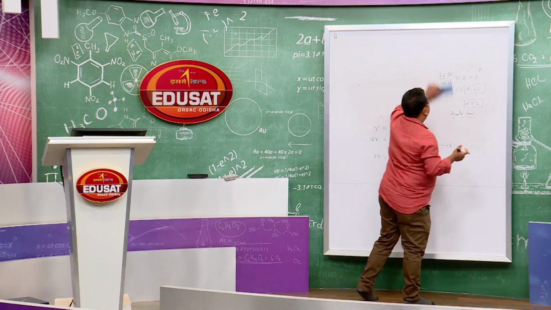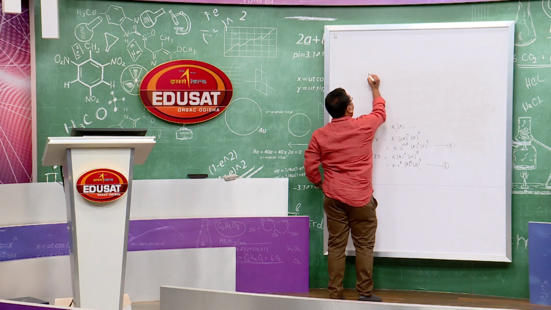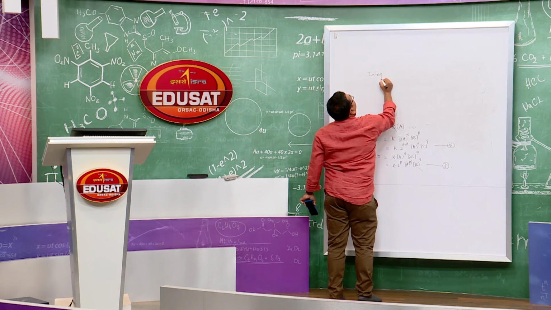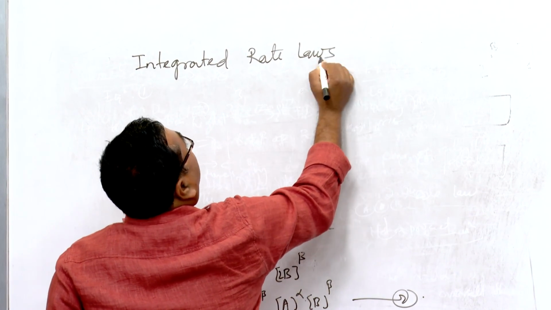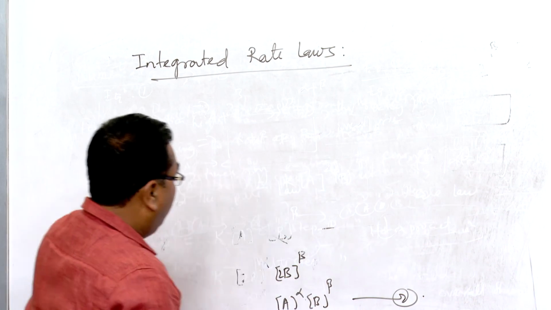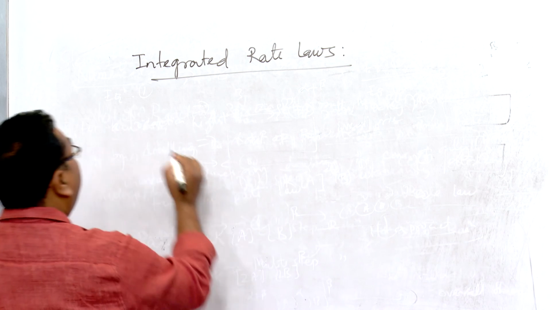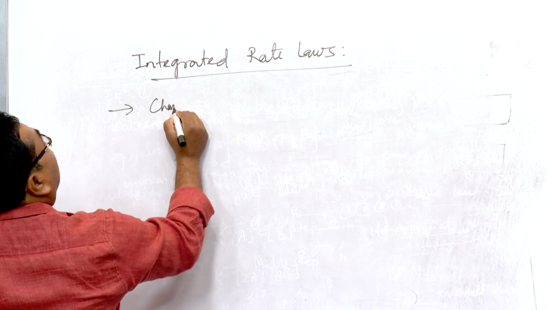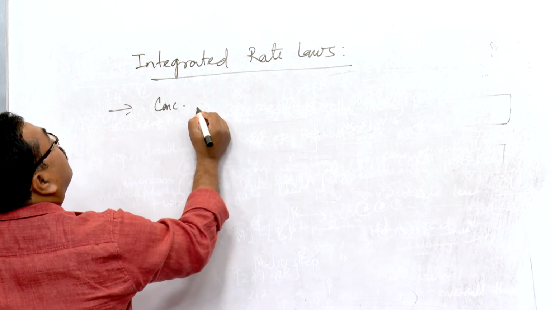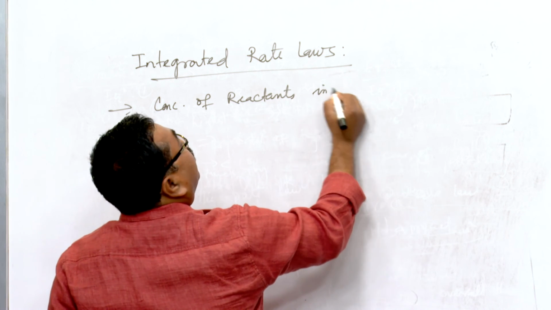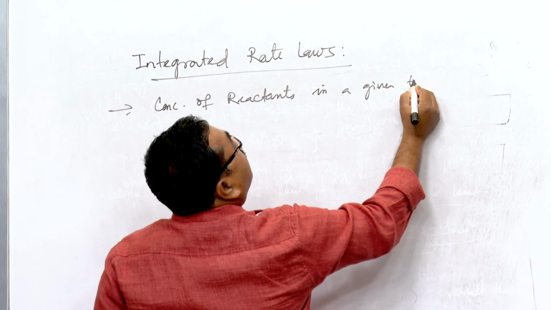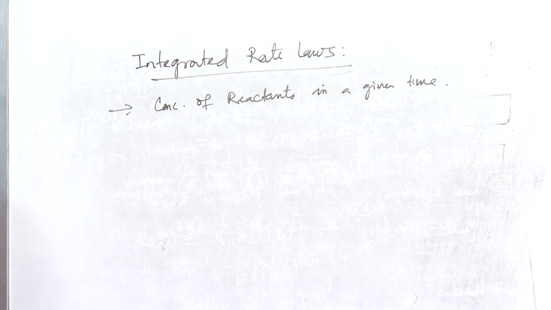The next slide will be the integrated rate laws. What do these give? They give the concentration of reactants at a given time, or how far the reaction goes, and we shall start with a zero order reaction.